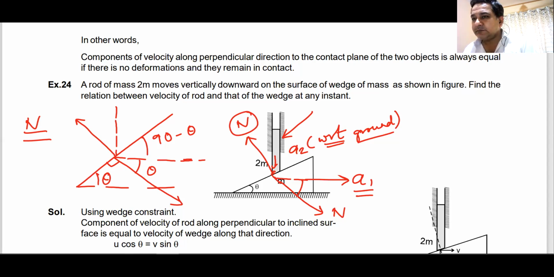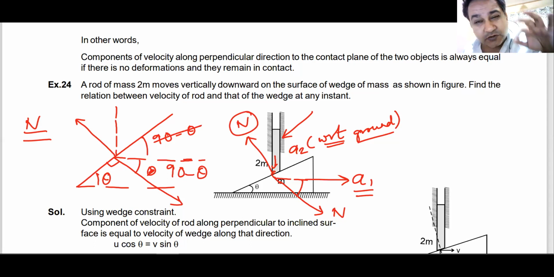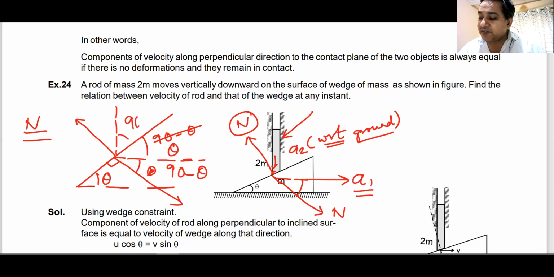90 minus theta. 90 minus theta, na? Which one? This one is 90 minus theta. So you should not make a mistake. This one is 90 minus theta, correct? Okay, good. If you don't see, you will not have that much time in the exam. That is what I was asking you. You will not have that much time in the exam to think. Remember it. This is 90 minus theta. So this is theta. So this is 90 minus theta. So this is also theta.